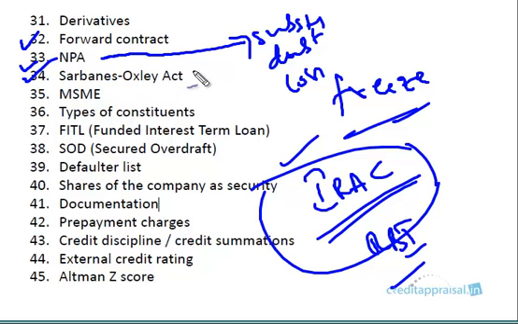Sarbanes-Oxley Act is a US act, so you may not need to know about it, but it's a good reading, right? For bankers, I think it will make sense. I think bankers should be knowing it. So please go to that.